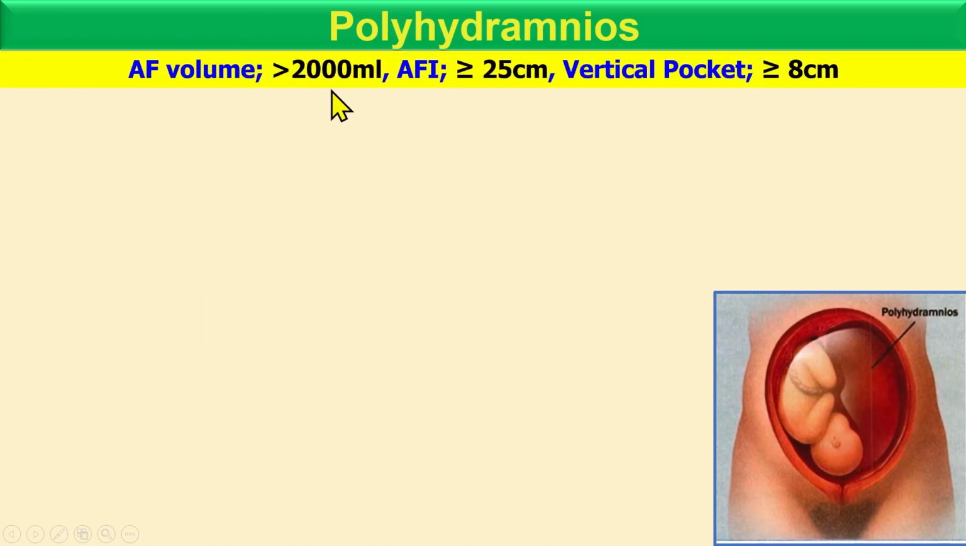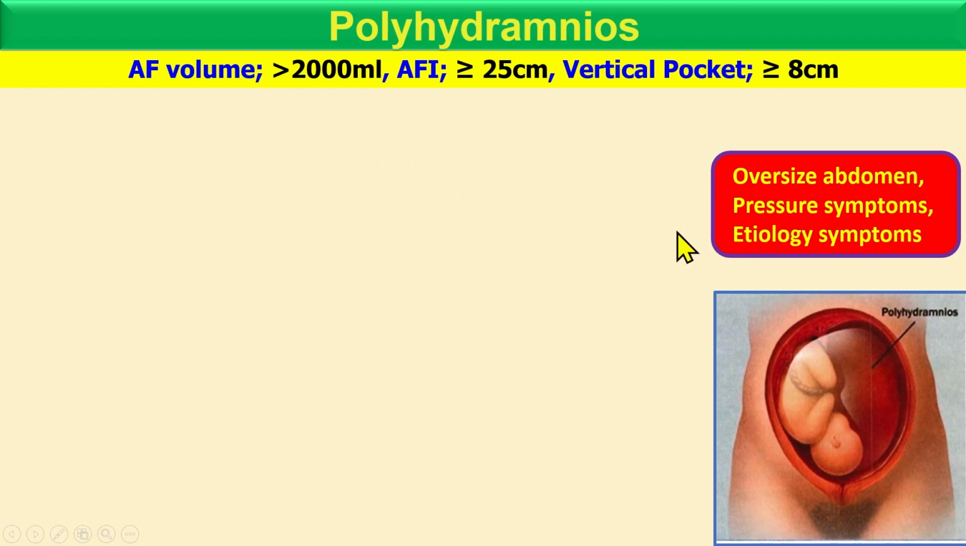First of all, we look at polyhydramnios. You can see here the high level of amniotic fluid, more than 2000, so this amniotic fluid level is considered a polyhydramnios condition. What is the presentation? There is an oversized abdomen, pressure symptoms, and etiological symptoms. What causes polyhydramnios?